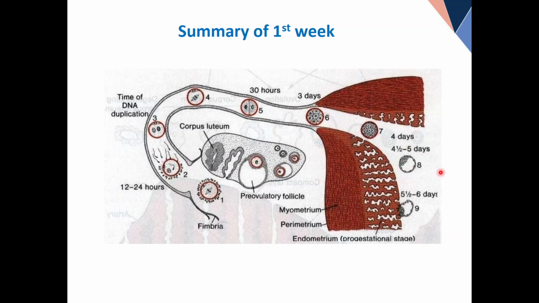Now, this structure is called a blastocyst, with a cavity, inner cell mass, and outer cell mass. If you have good eyes, you see this structure, which actually gets attached to the wall of the uterus. This is what we ask: what structure actually enters the wall of the uterus?